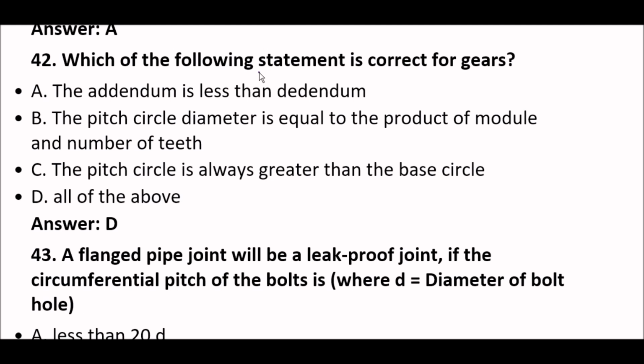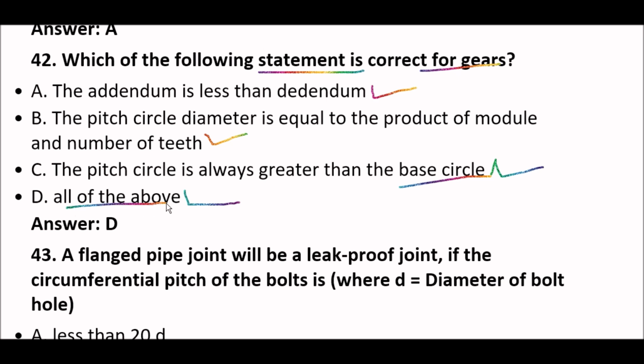Which of the following statements is correct for gears? So the right answer is option D, which means all are included. The addendum is less than the dedendum. Option B, the pitch circle diameter is equal to the product of module and number of teeth, is right, and option C is also right. The pitch circle is always greater than the base circle. Okay, so they are all right statements here. So the right answer is option D, all of the above statements are right.